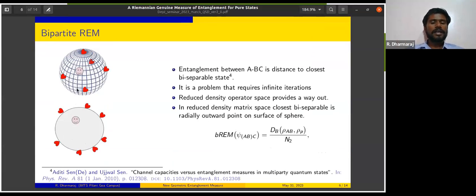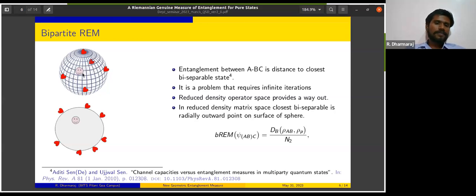The idea is this: consider a 3-qubit pure state space. That space behaves like a hypersphere. We have our state, which looks like a smiley, for which we want to find how much entanglement we have. One of the geometric approaches is to find all the closest biseparable states from this state, which have been represented by hearts here, and then find distances from this, and which one is the closest, that much is the amount of entanglement. So basically, how far my state is from the closest biseparable state could be the amount of entanglement.